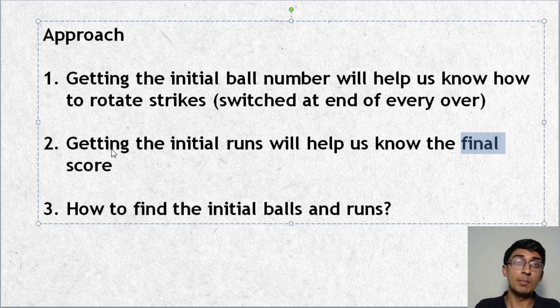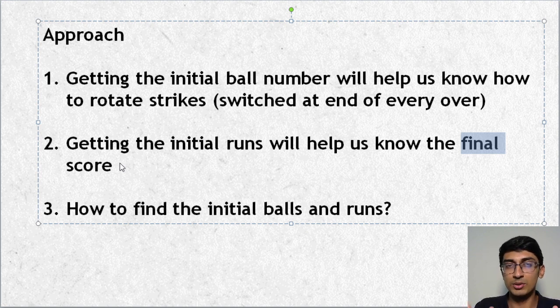So that's number one. Number two, what I need is the initial balls, because if I don't know which ball we are on currently, I don't know how to rotate the strike. For example, I could be on the 5th ball of an over, and you take one single, and another single. So at the 6th ball, we anyways have to rotate the strike. Depending on that, I can switch the striker and the non-striker. So it's very crucial for us to know the initial balls, because getting the final runs of a striker or non-striker won't be too difficult if we know which ball it is on right now, because every single changes the strike and the person who will get the runs for that single also changes. So I hope that made sense.